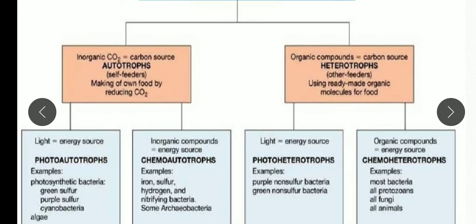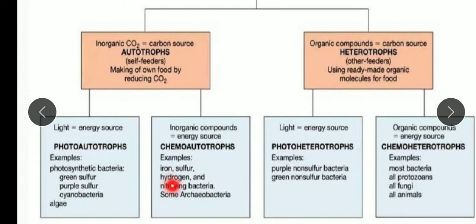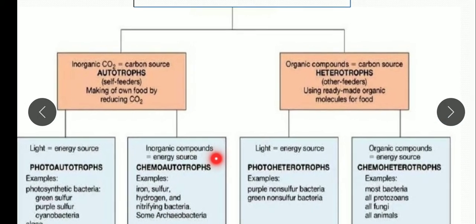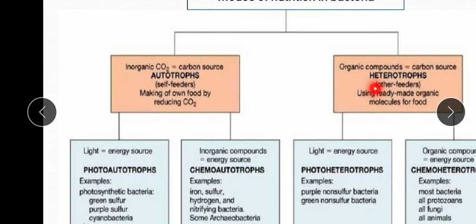Then we come to the chemoautotrophs. Chemoautotrophs use inorganic substances as the source of energy. They are of different types on the basis of the substance they use, like methane bacteria, nitrifying bacteria, iron bacteria, hydrogen bacteria, sulfur bacteria. So all these are the varieties of bacteria on the basis of mode of nutrition. Then we will see the heterotrophs.